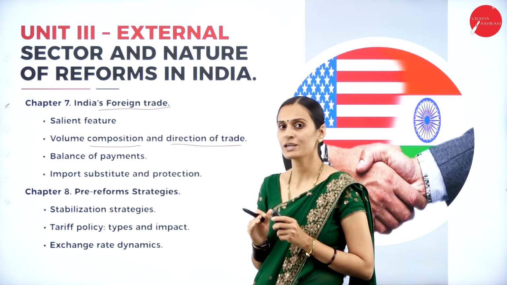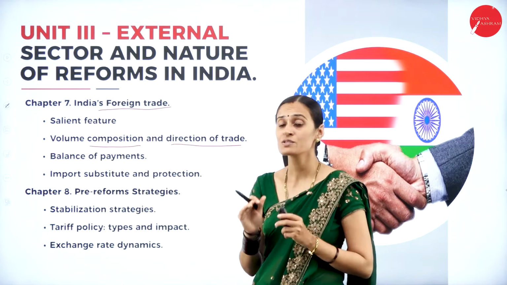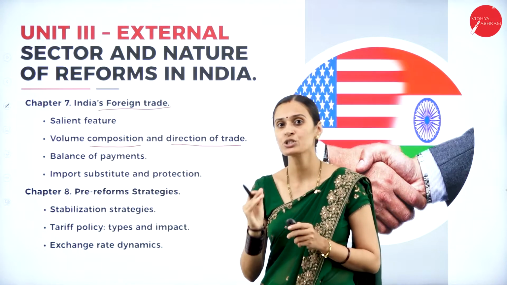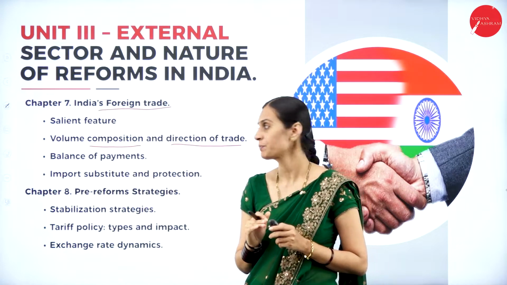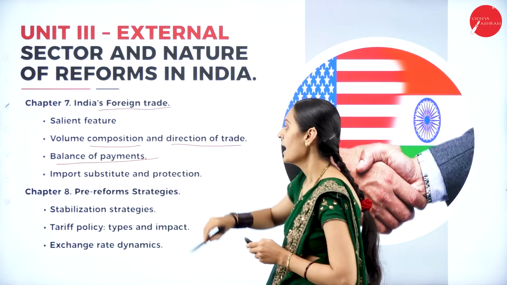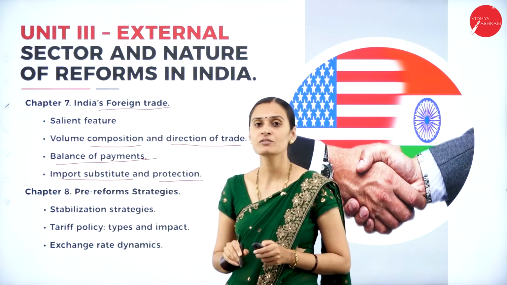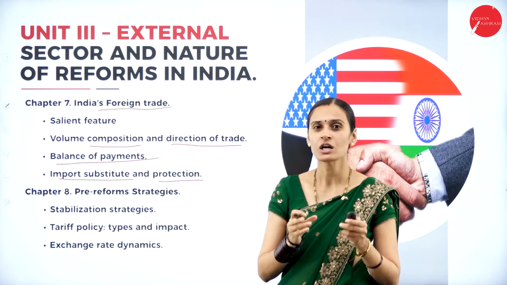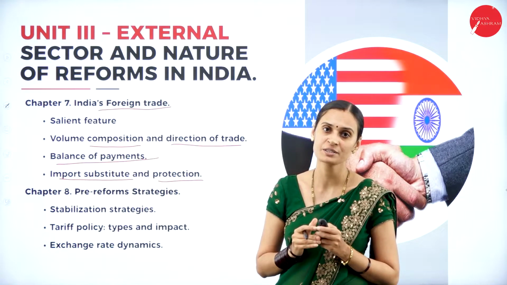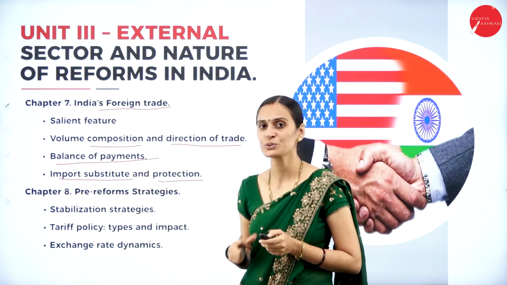Then directions of foreign trade. We have an open economy and we trade with different nations of the world. Directions of trade means we trade with South Asian countries, then the UK, Germany and some other European countries. Balance of payments is a statement of imported and exported goods and services. And then import substitution and protection. In this chapter we are going to discuss tariffs, quotas, taxes on imported and exported items, and quantitative restrictions on them.